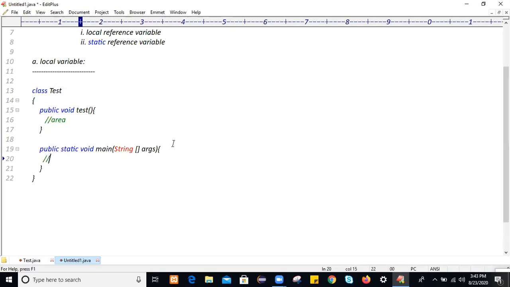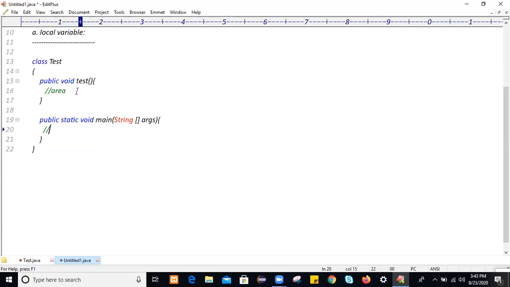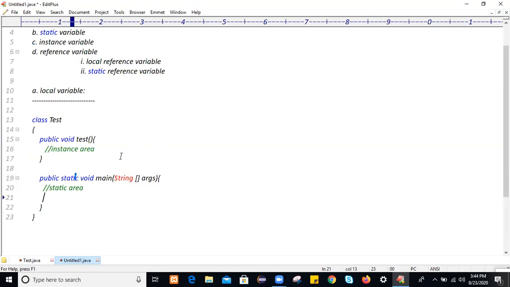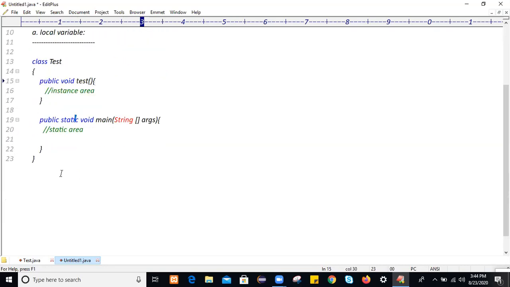Here, these are different areas: this is called instance area, and this is called static area. A static method is called static area, and an instance method is called instance area. So what is meant by local variable? If you create a variable within the method, then those variables are treated as local variables.